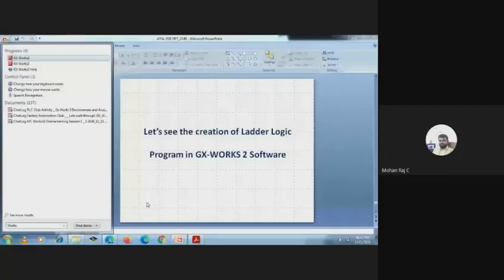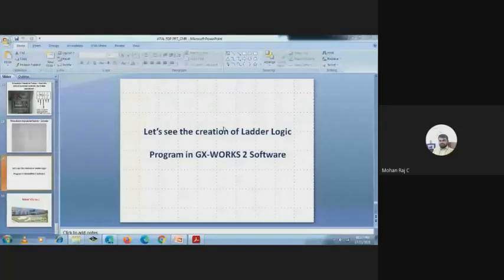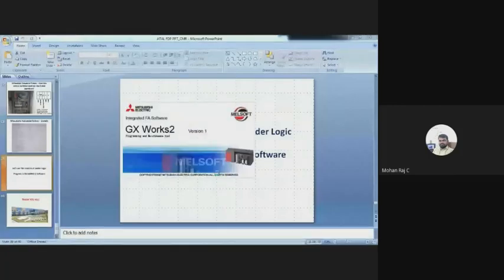It is available, GXWorks 2. For teaching the robot and creating a program like move P1, P2, we have the RT Toolbox software. If you want to control the robot using start, stop, and emergency buttons and all those things, we need separate programming software, that is GXWorks 2.